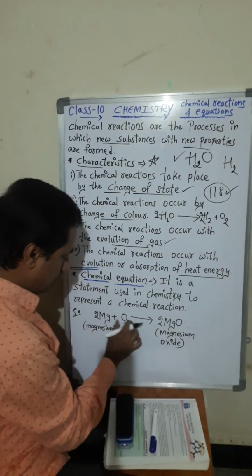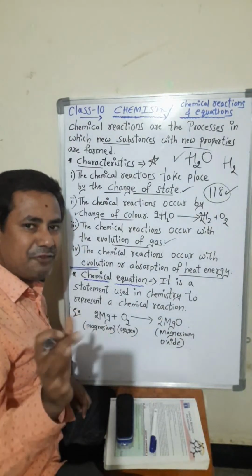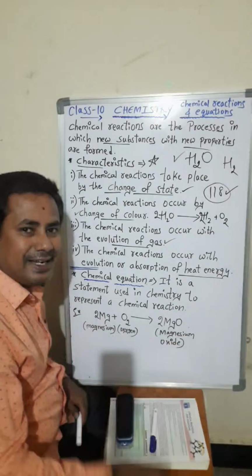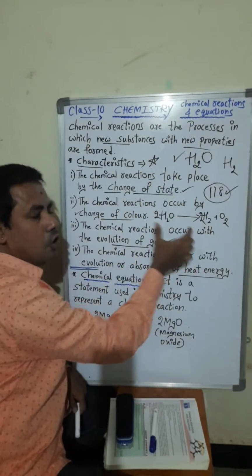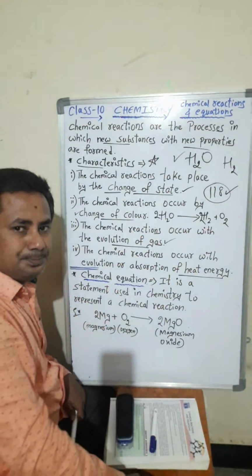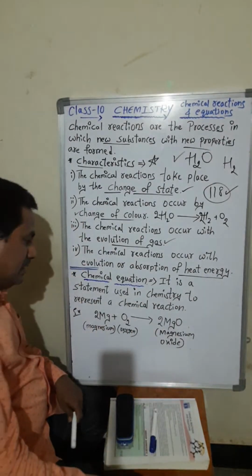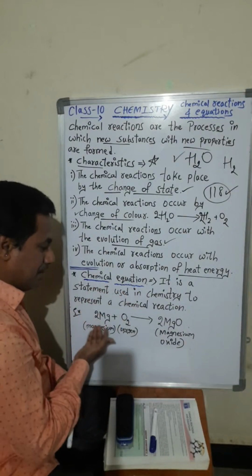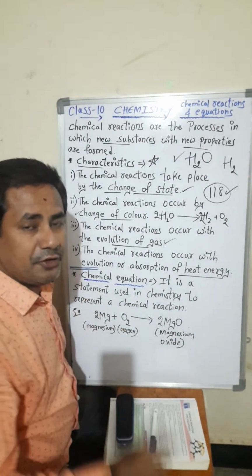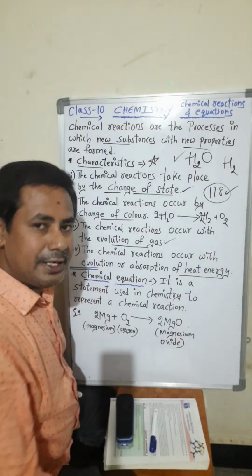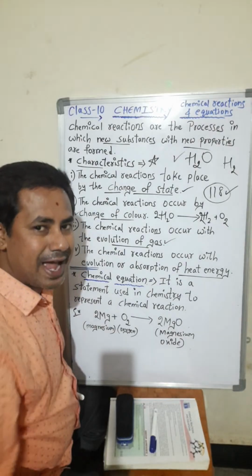By using symbols and formulae, what we are doing: the chemical reaction we are representing in a statement. So this chemical reaction occurred, and that one I have written in statement form by using symbols and formulae. Here is one example for chemical equation, magnesium ribbon. In my short video I have done this experiment. If you want to see, you can see it in my shorts on my YouTube channel.